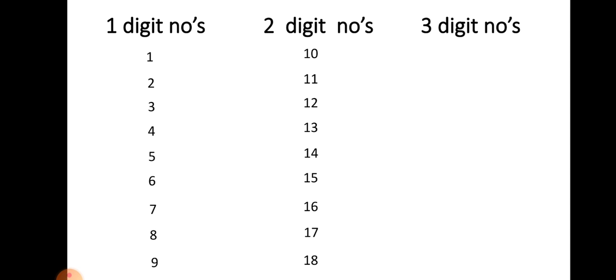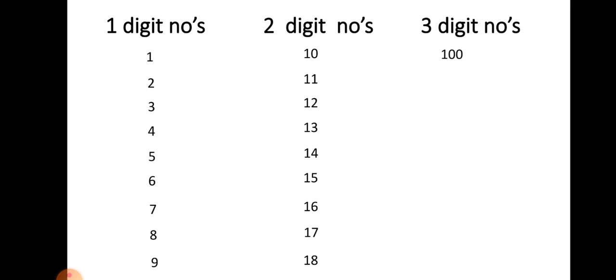Continue till 99. 99 is the biggest 2-digit number. So 2-digit numbers start from 10 and end with 99. After 99, 100 comes. 100 is a 3-digit number.